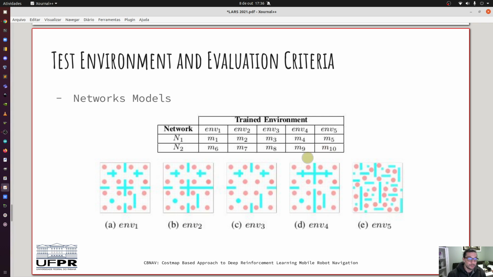The models N1 and N2 were created. N1 represents the baseline reward function, and N2 the CRF and CPF reward function.